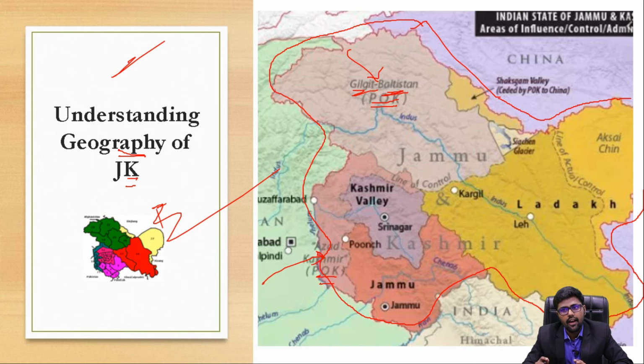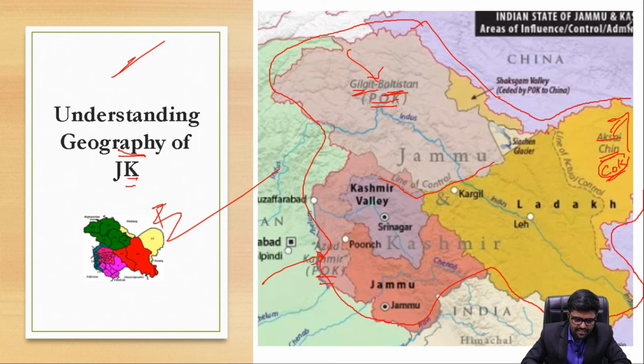Even in a parliamentary session, the Union Home Minister said very clearly that we will also get back these two parts of Jammu and Kashmir. And here it was Aksai Chin, which is called Chinese occupied Kashmir because it was under the control of China. Let's not get into the politics.